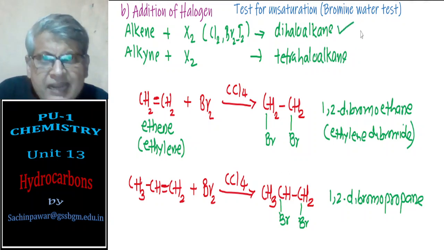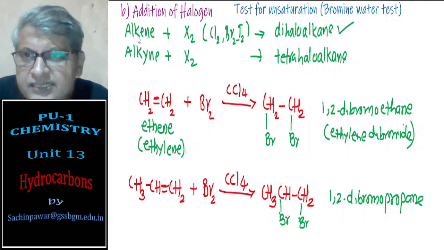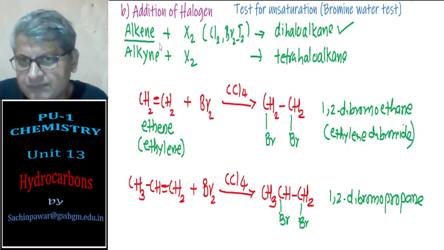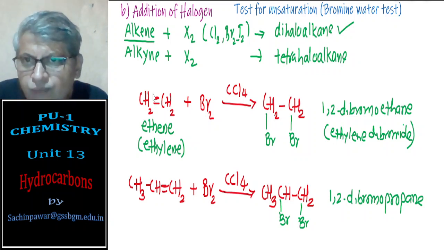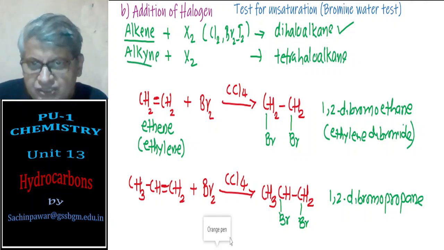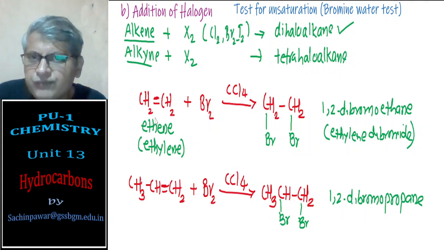So dihaloalkanes are formed from alkenes. If I go for alkynes, then you have two pi bonds, therefore two molecules of halogens are required.